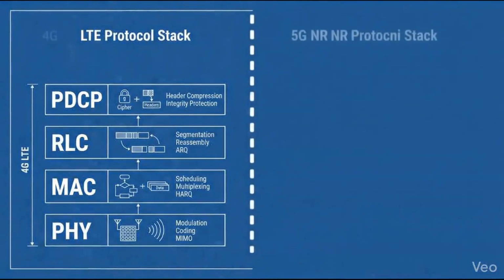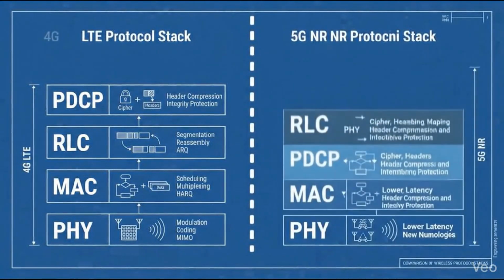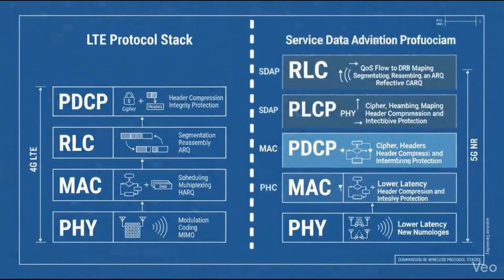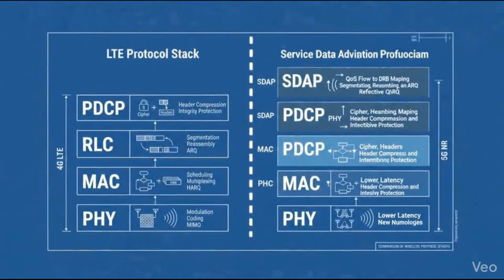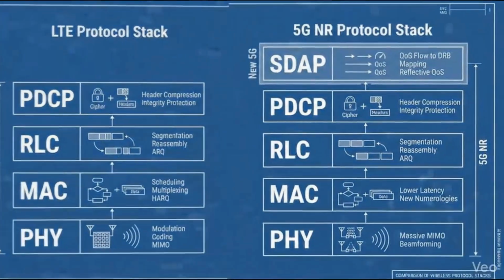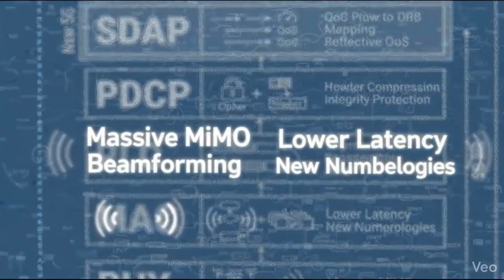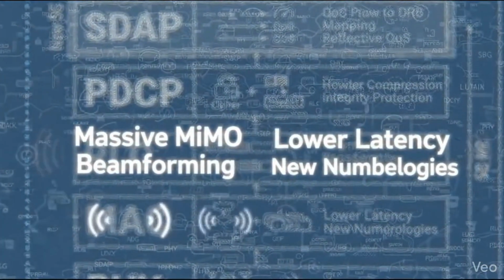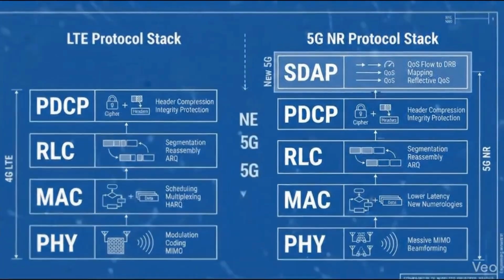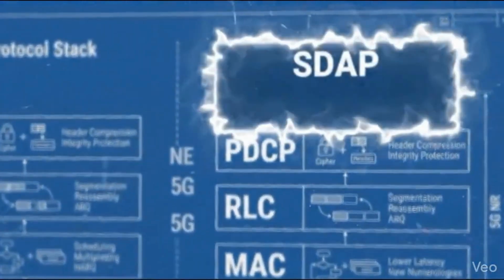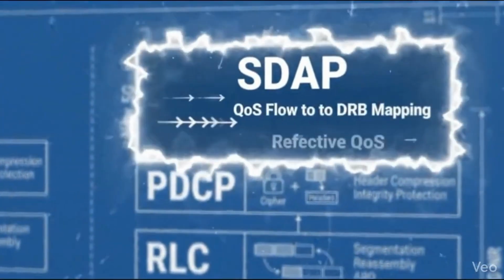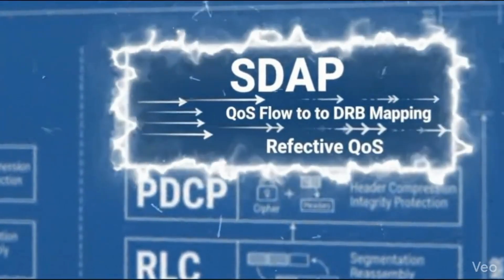Now, let's look at 5G new radio. While it keeps a similar foundation to LTE, the underlying capabilities are heavily upgraded. At the bottom, 5G introduces massive MIMO and beamforming at the physical layer. Right above it, the MAC layer introduces new numerologies to drastically lower latency. The biggest structural change in 5G is the introduction of a brand new top layer, SDAP, or Service Data Adaptation Protocol.